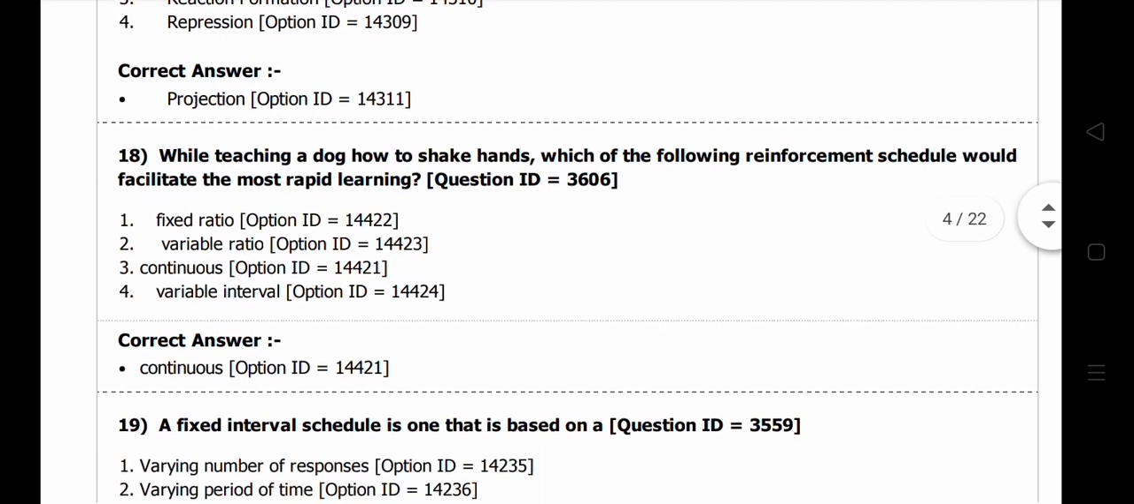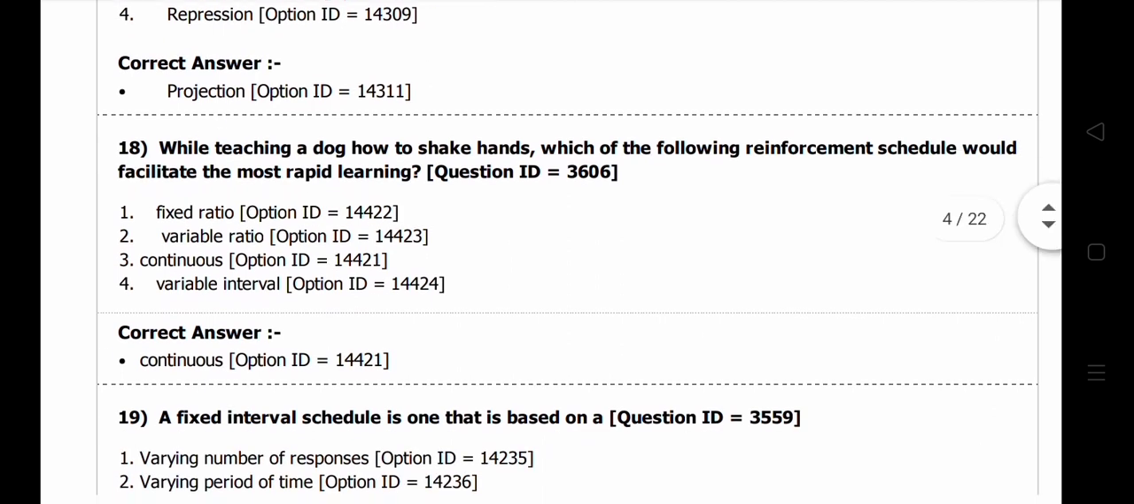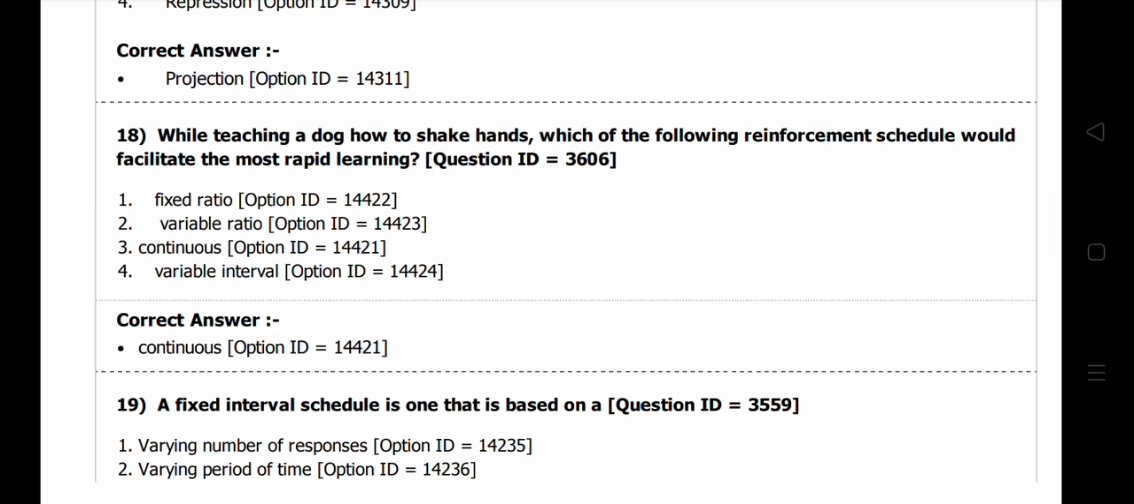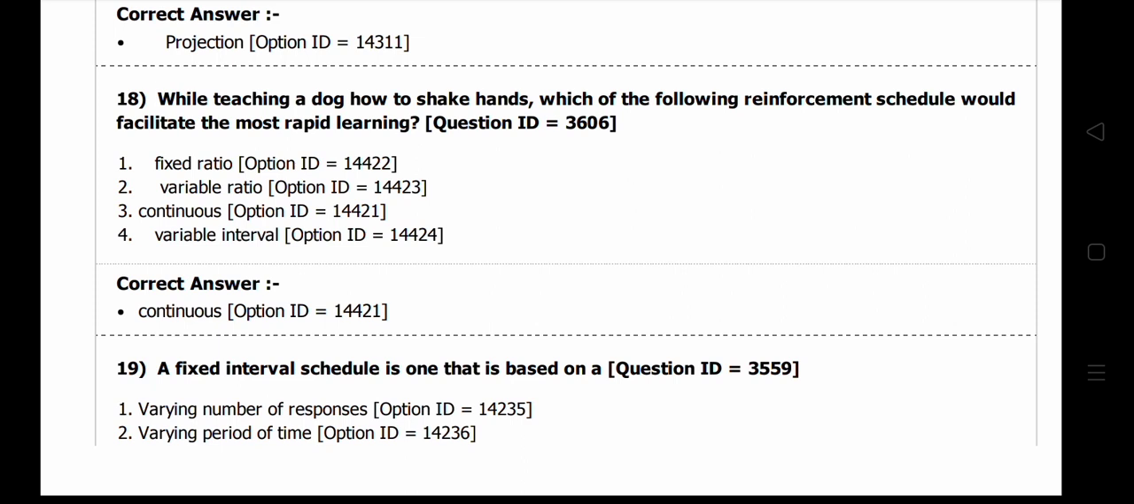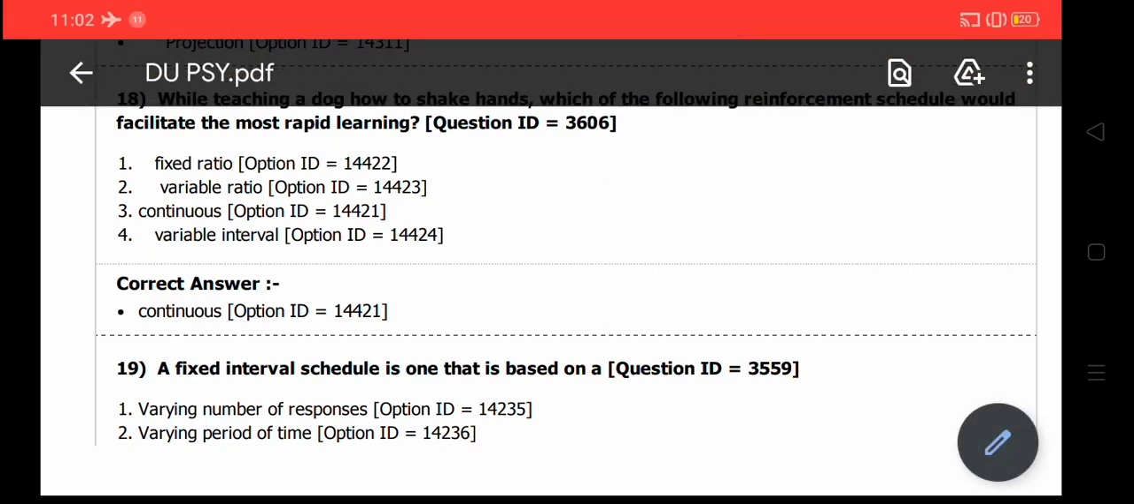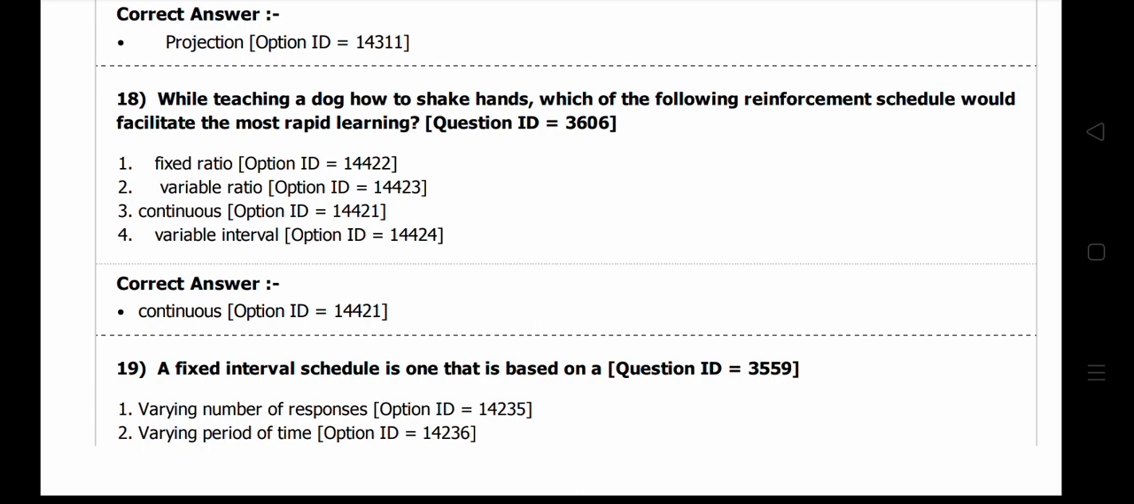question number 18. While teaching a dog how to shake hands, which of the following reinforcement schedules would facilitate the most rapid learning? So here it is continuous reinforcement, because fixed ratio won't be able to make everyday basis training, and variable is also not suitable, and variable interval is also not suitable. Here continuous reinforcement is the example, which we can give as the correct answer.